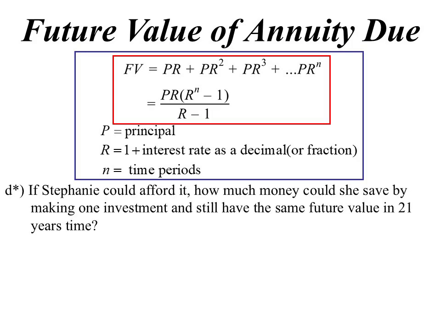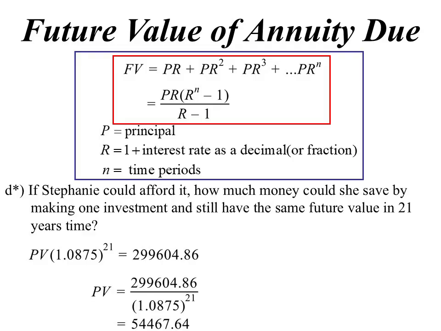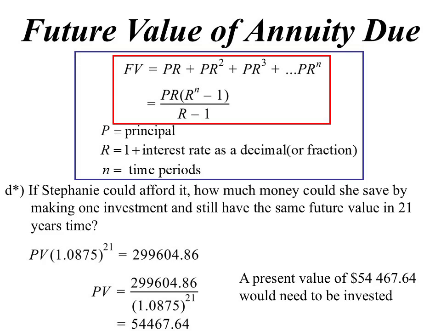Now back to Stephanie. If she could afford it, how much money could she have saved by just making one investment and still have the same future value in 21 years' time? So now what we're saying is, okay, the present value, the amount I would have to put in right at the start to get that same amount. We've worked out what the amount was. We know how many years we have to find the present value. Well, we just divide, and if she had put in $54,460.64 at the start, she would have got the same amount.